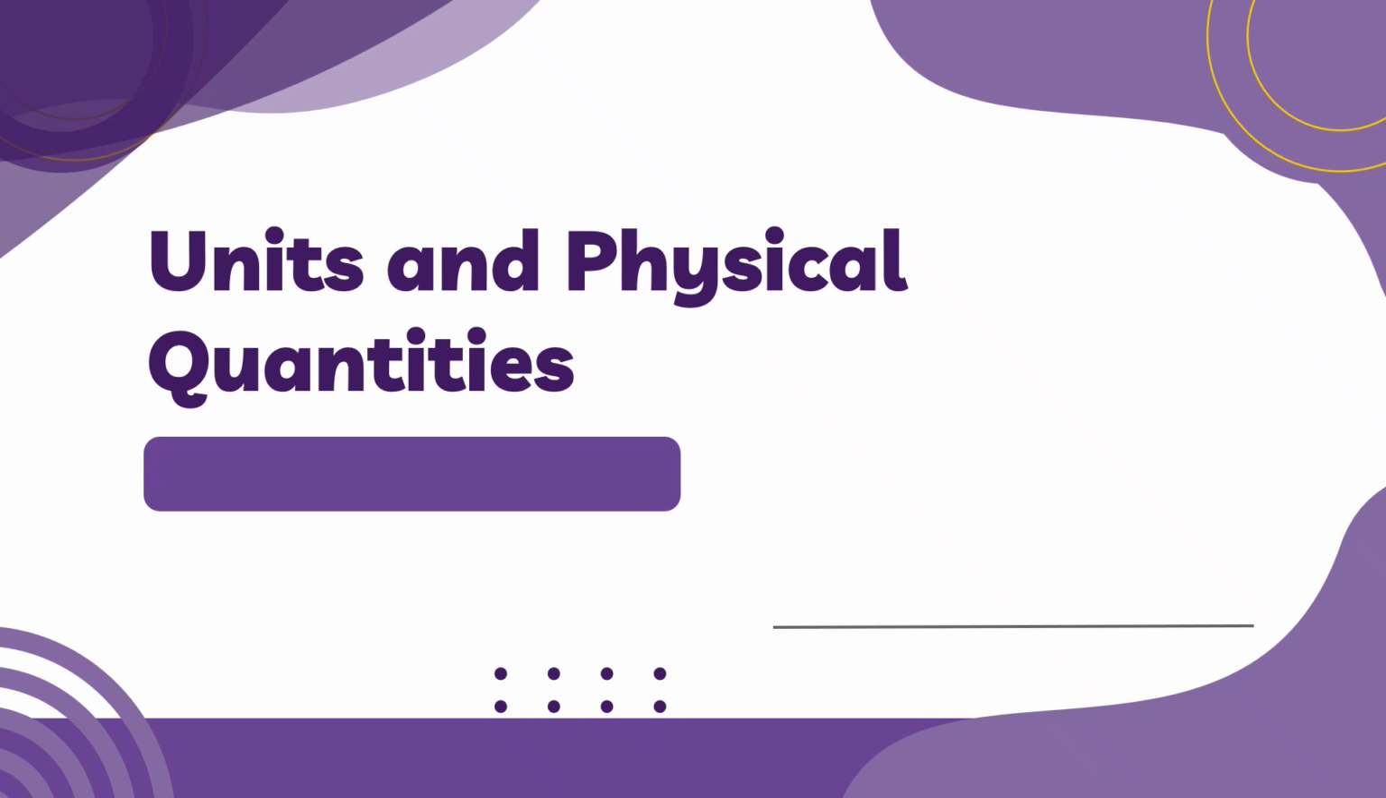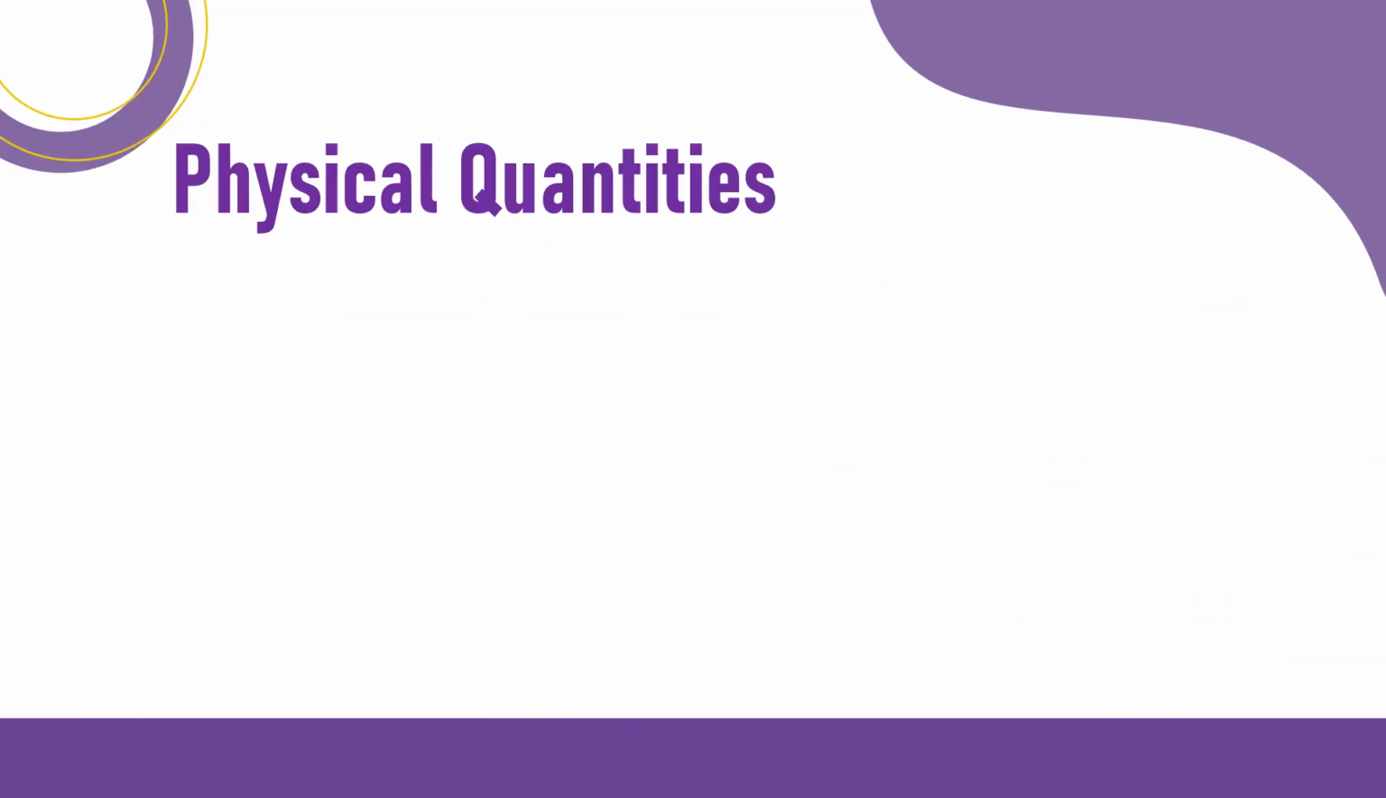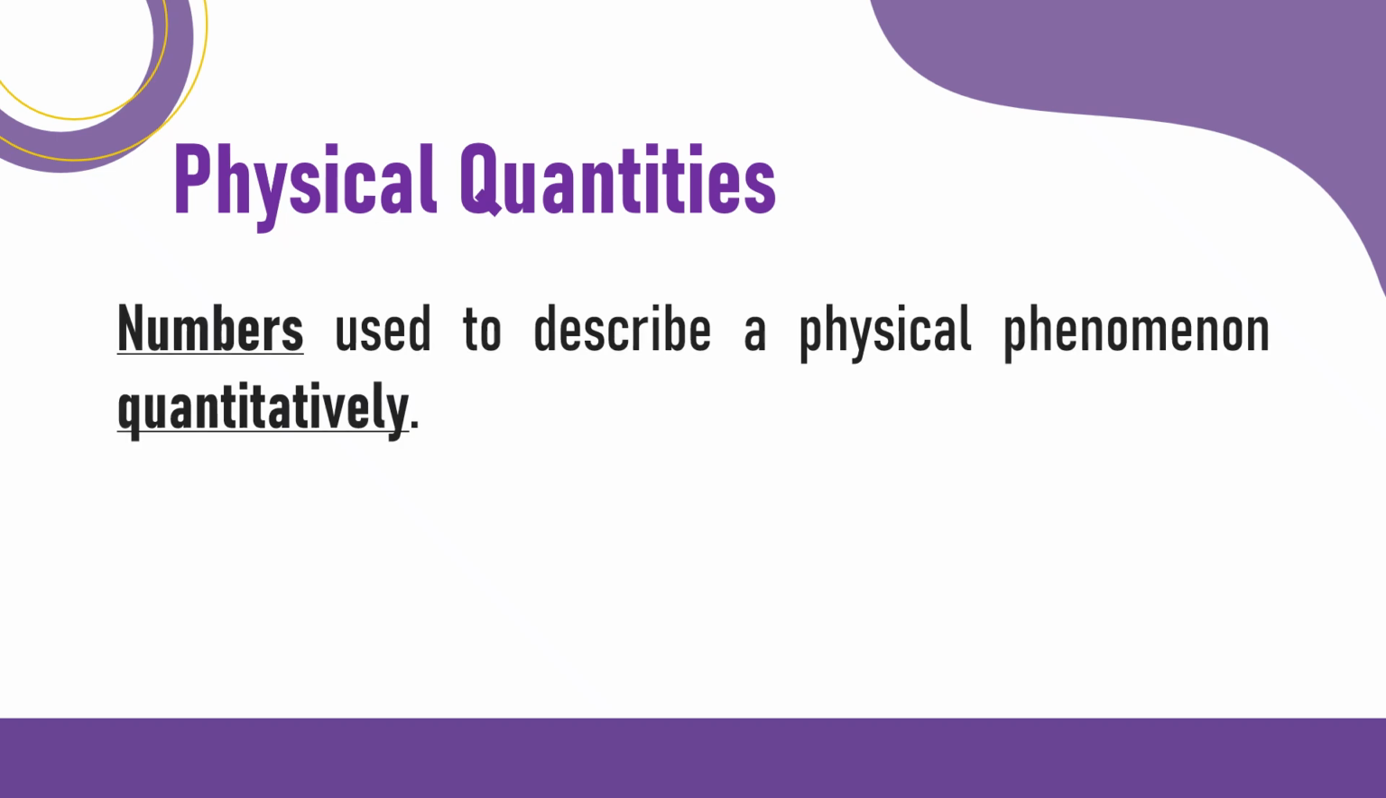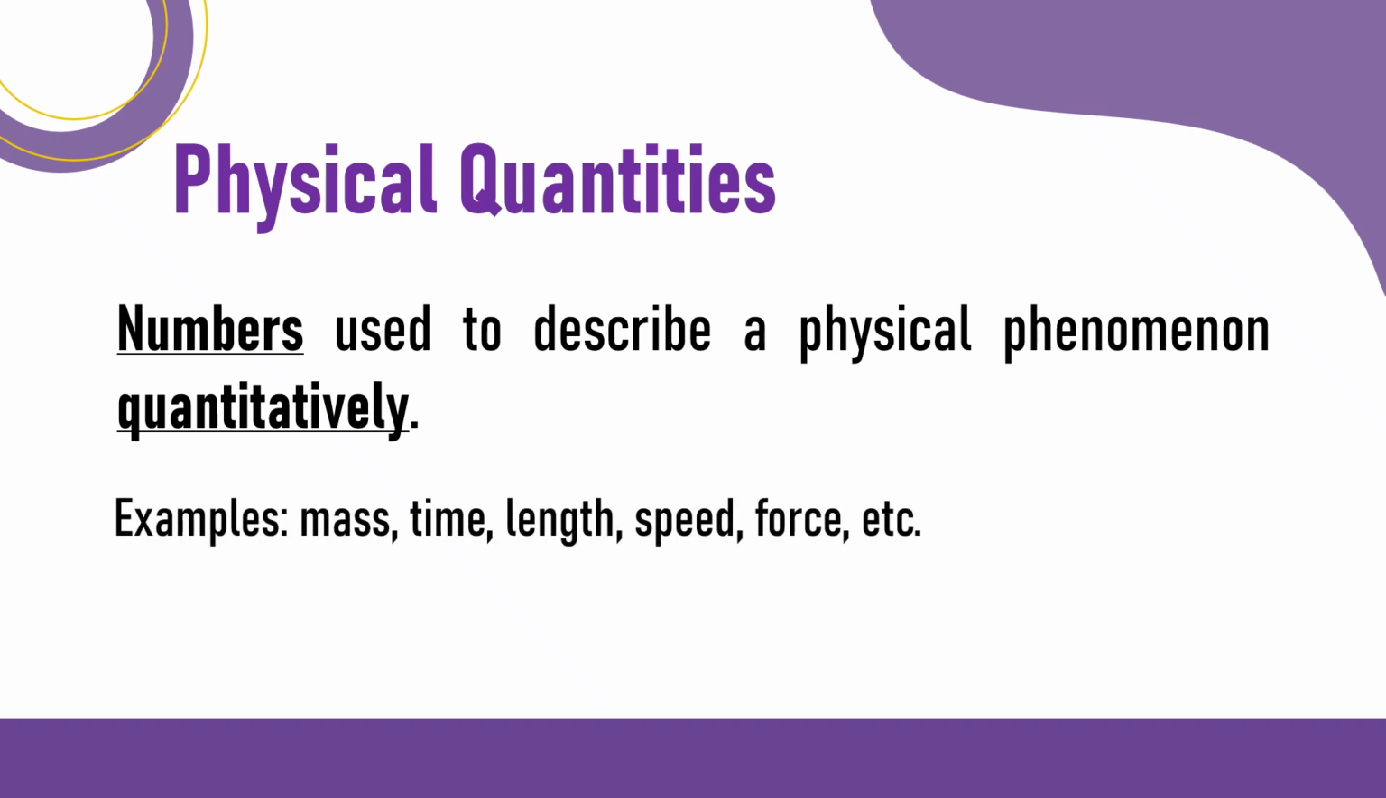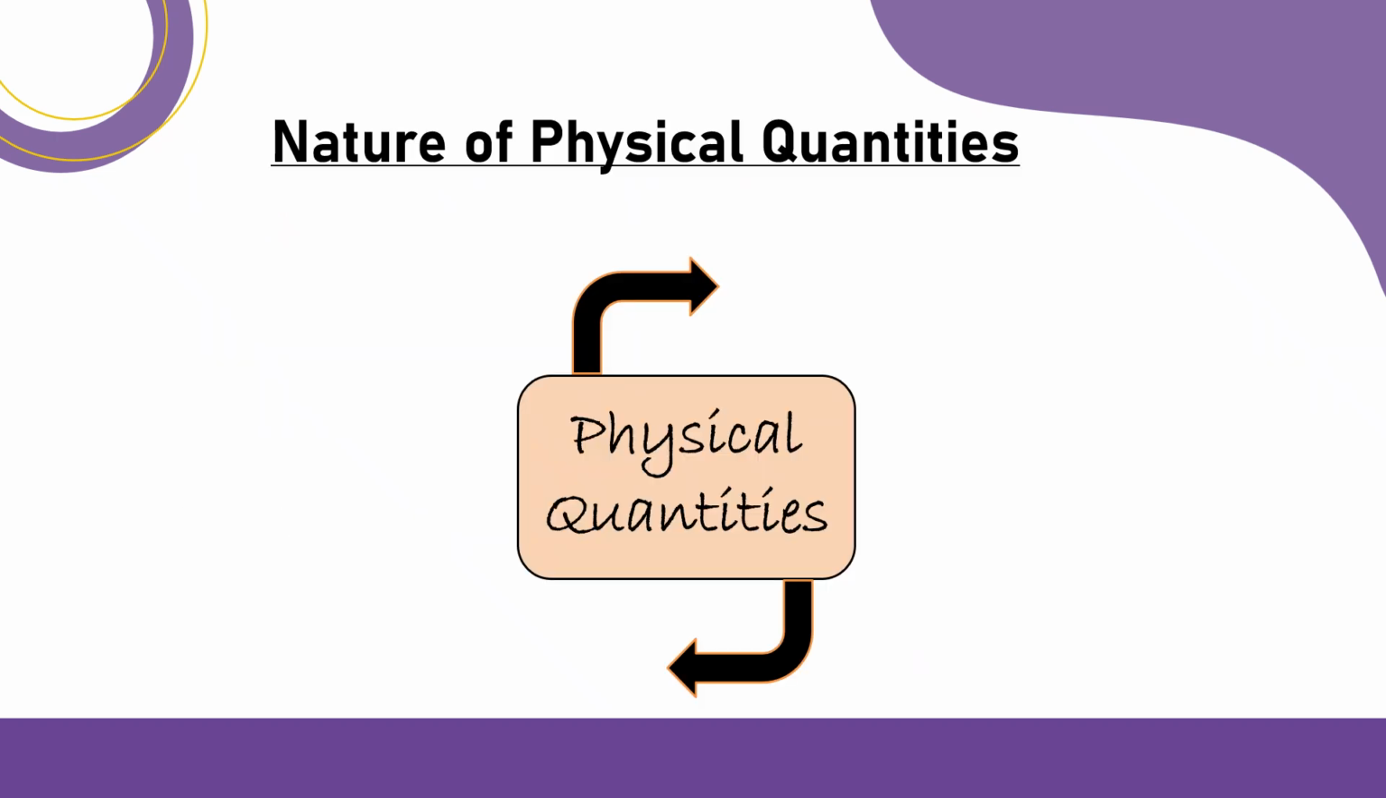Now let's define or recap what units and physical quantities are. A physical quantity is a property of a material or a system that can be quantified by measurement. Physical quantities have numerical magnitude or size and a unit. We use numbers to describe a physical phenomenon quantitatively. Examples of these are mass, time, length, speed, force, and others.